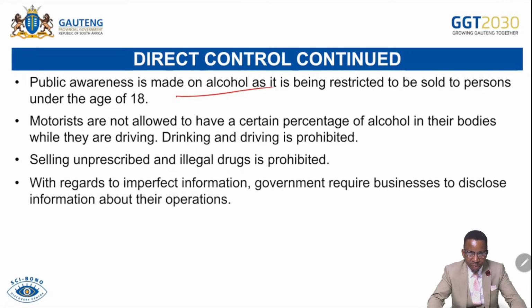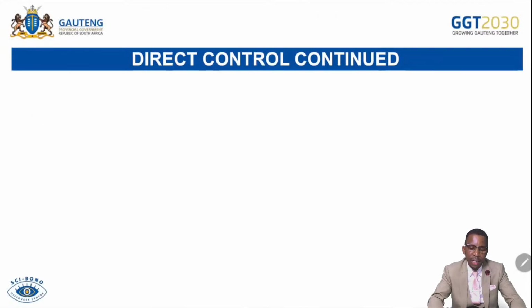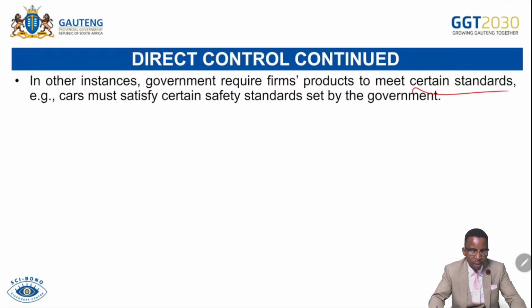With regard to imperfect information, government requires businesses to disclose information about their operations on the web page and also on the packaging of the product. In other instances, government requires firms' products to meet certain standards, e.g. cars must satisfy certain safety standards set by the government. So quality standards are important.